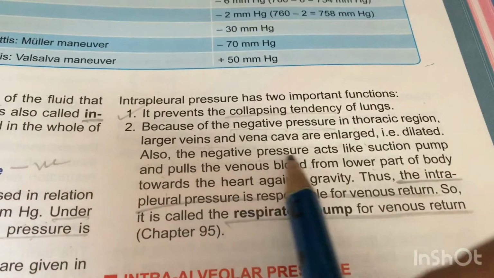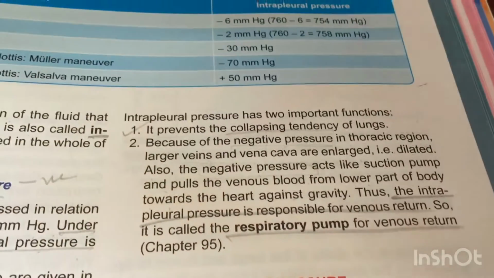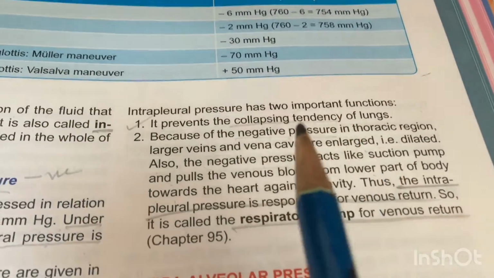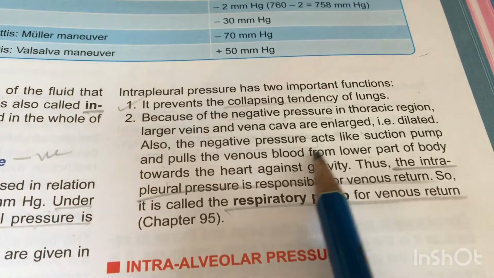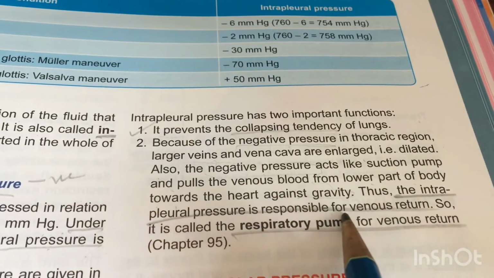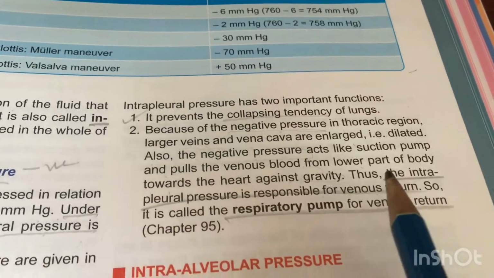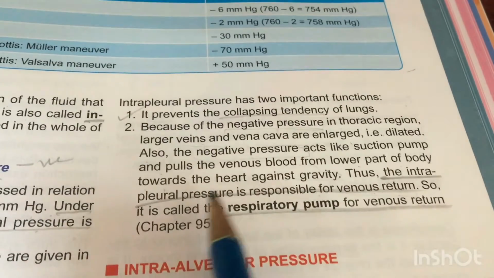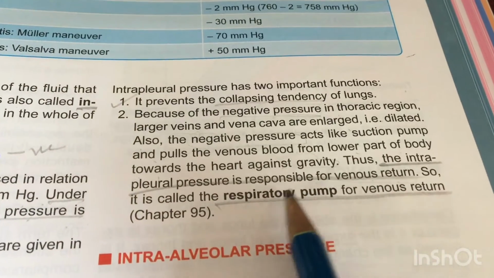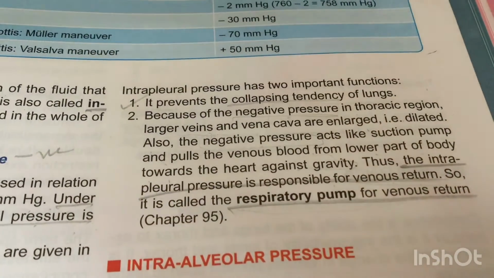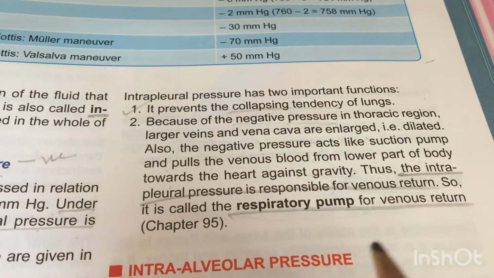The negative pressure acts as a suction pump, so that the blood from the lower body is forcefully pulled towards the heart because of this negative pressure. Because against gravity it should move, no? Thus the intrapleural pressure is responsible for venous return. So it is called the respiratory pump for venous return. So that's it. Next we can discuss intraalveolar pressure in the next video.